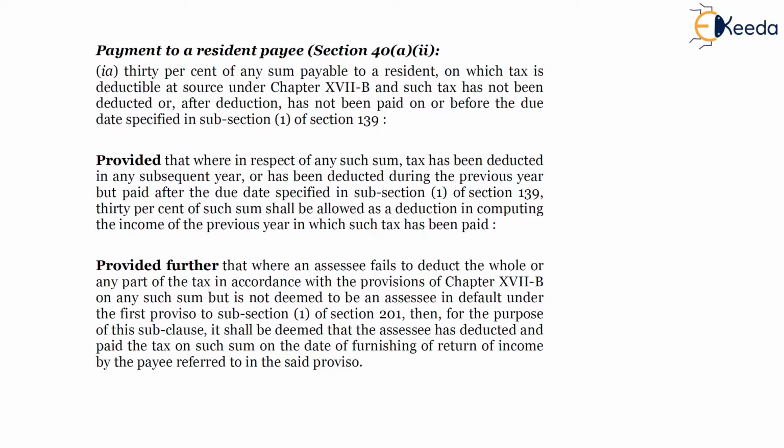So here the conditions are: the expenditure is paid to a resident payee, taxes are not deducted and paid, then the expenditure won't be allowed as deduction.